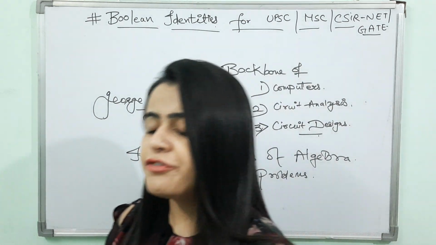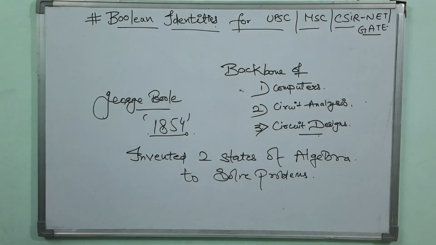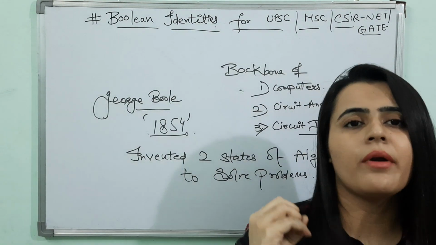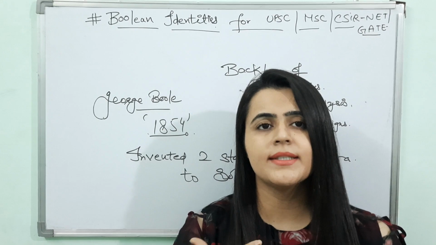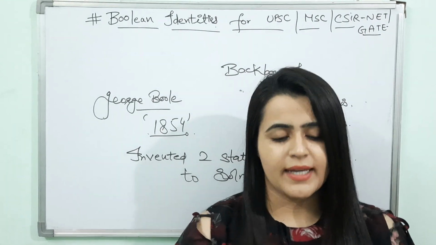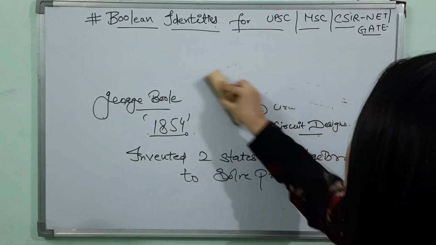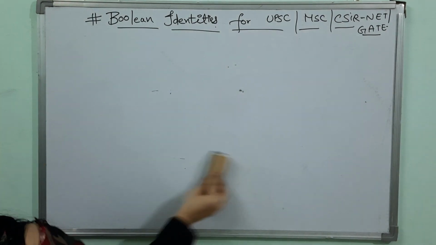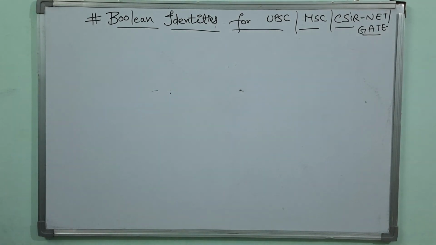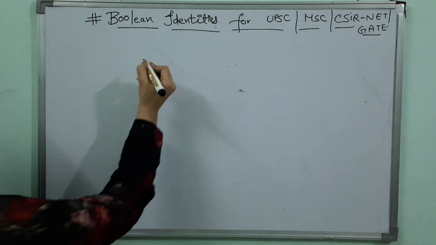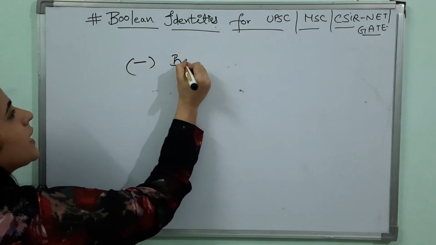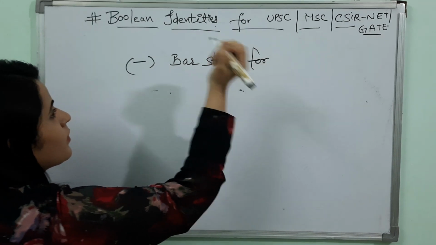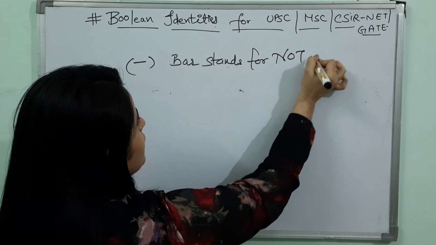Two-state algebra to solve problems. Now for starting, in Boolean algebra, you must keep in mind three very important things before doing its properties. Number one, this is bar. Bar stands for NOT operation.